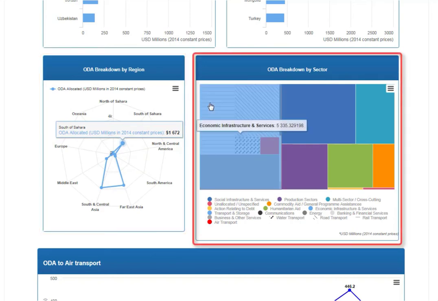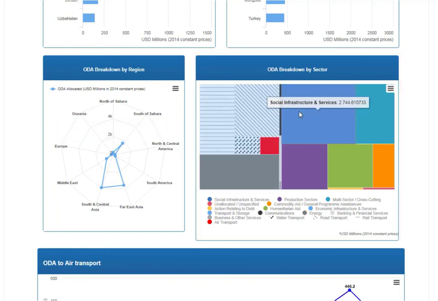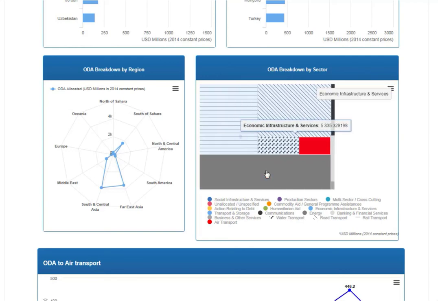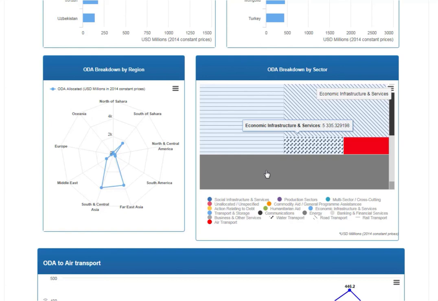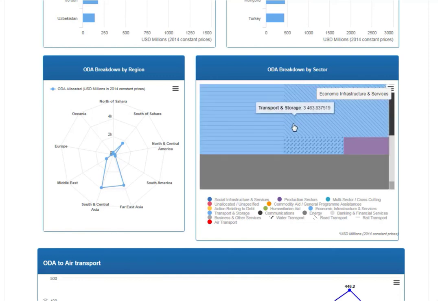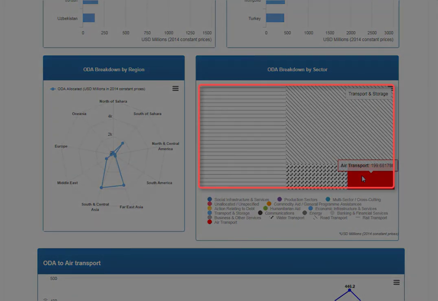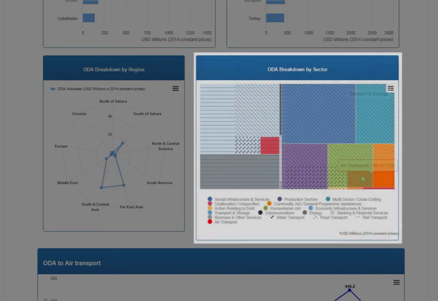The ODA breakdown by sector box is an interactive graph that shows the sectors in which ODA is dispersed by a specific donor. You can click on the Economic Infrastructure and Services section to zoom in and identify how this section is subdivided. You can further zoom in on Transport and Storage to identify how this subsection is sliced. Aviation is always shown in red so that the sector can be easily identified. Please note that once you zoom in, you need to refresh the web page to use this graph in its original format.